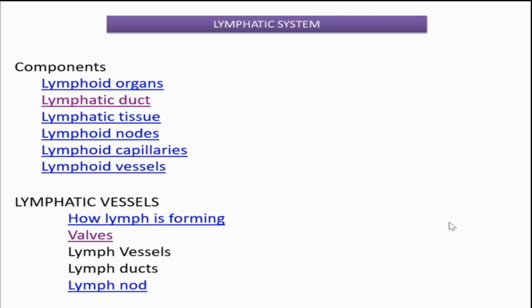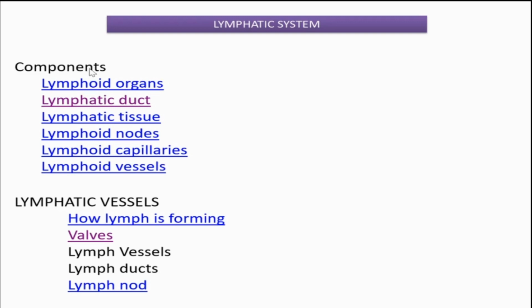Good morning, students. Today we are starting a new section of the chapter circulatory system, that is the lymphatic system. With this section, we can finish the circulatory system. So let's start that. Lymphatic system. The lymphatic system is a system mainly concerned with the immune system of our body.